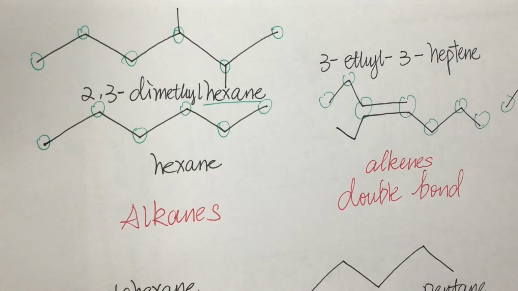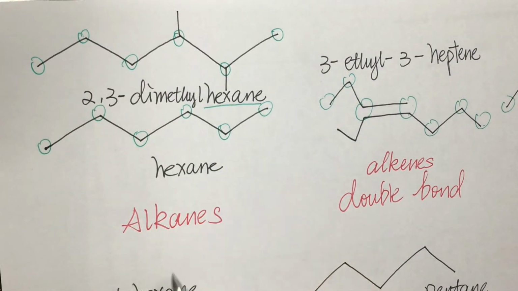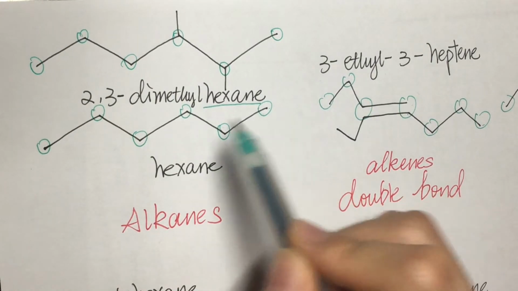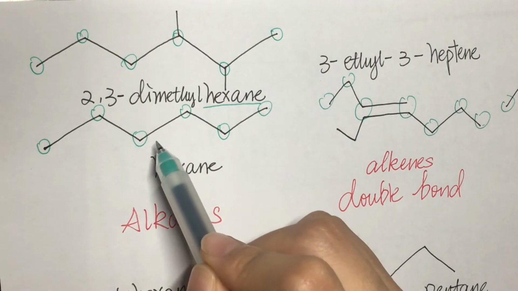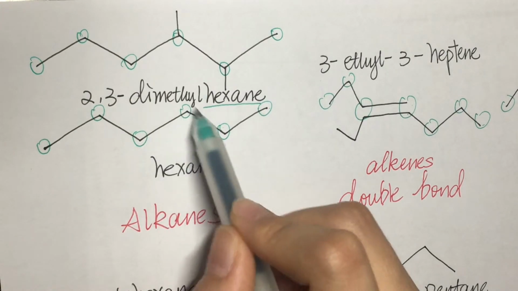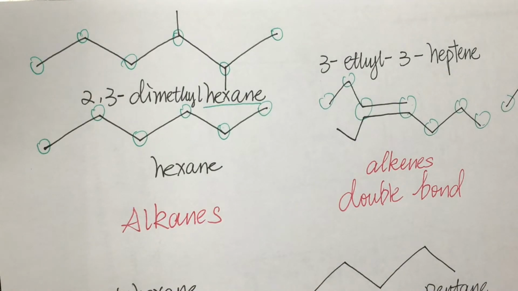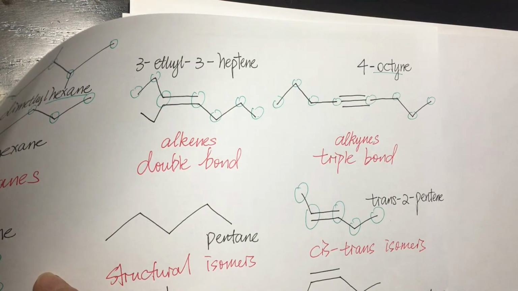For alkanes, you just see what the prefix is in the name. So if it's hexane, it means 6 carbons, 1, 2, 3, 4, 5, 6, and then you use lines, which represent single bonds, to connect them together, and that's the skeletal structure. When you draw alkenes and alkynes, you need to make sure that double bonds and triple bonds are horizontal. So you draw them first, and then you add carbons onto that.